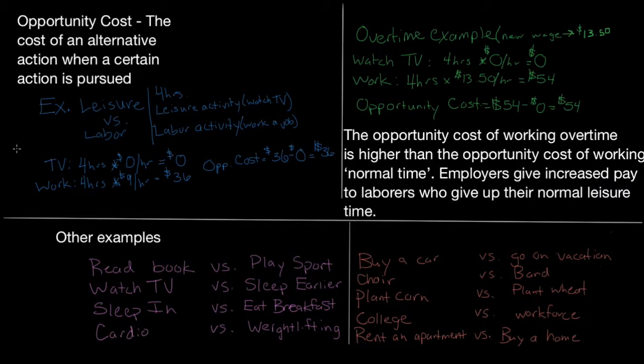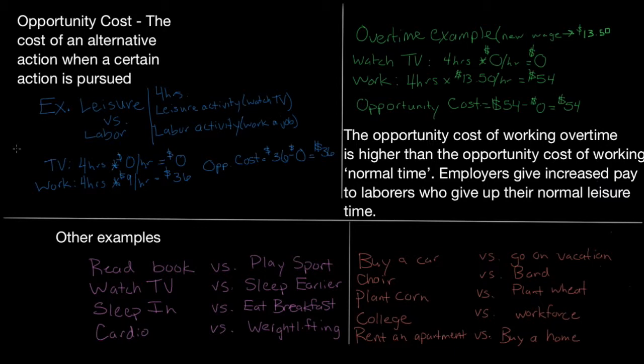So the opportunity cost of working overtime is higher than the opportunity cost of working, quote, normal time. Employers are going to give you increased pay to give up your normal leisure time that you had scheduled. Most people schedule a 40-hour work week for themselves, and they want an extra incentive to give up that leisure time that they had scheduled for themselves. So employers invented time and a half overtime pay to give an incentive for them to work longer hours or stay longer or work an extra day.